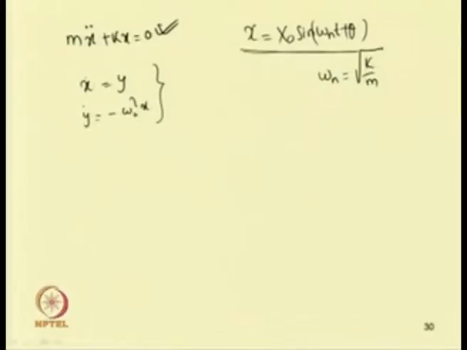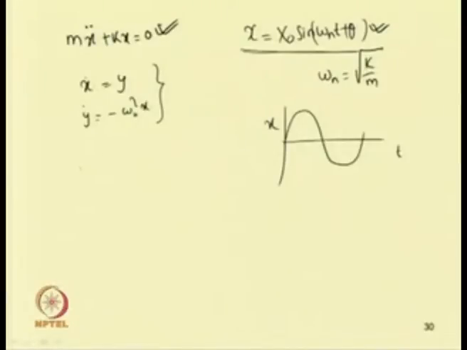So, in this case, let us check whether the solution we obtained is stable or not. If one plots the solution, that is x versus t, the solution is a sin omega t. So, we have a sine curve.